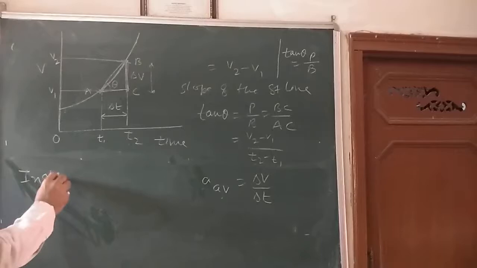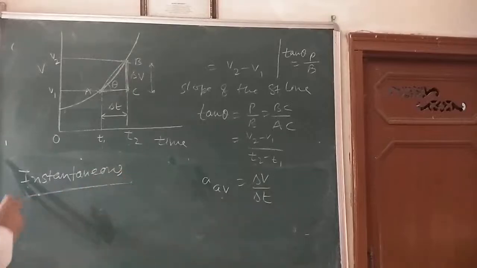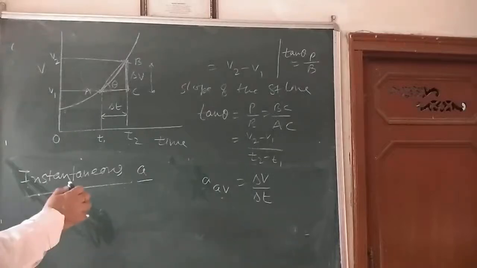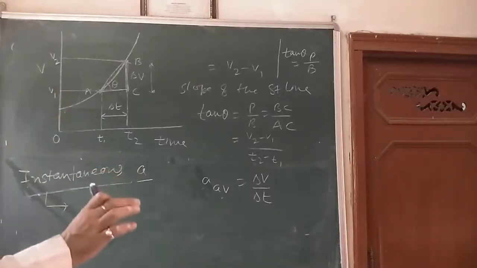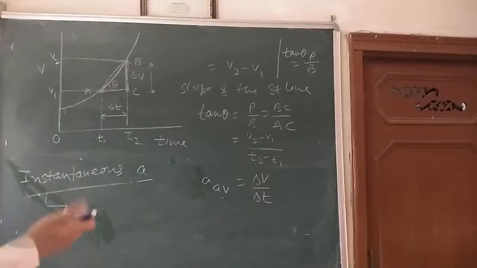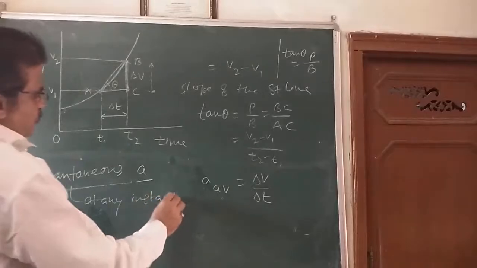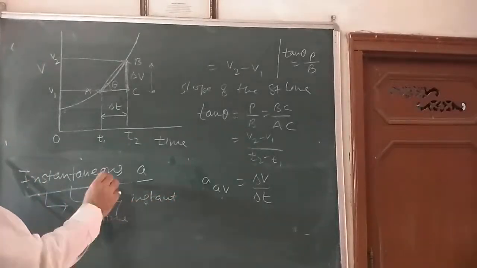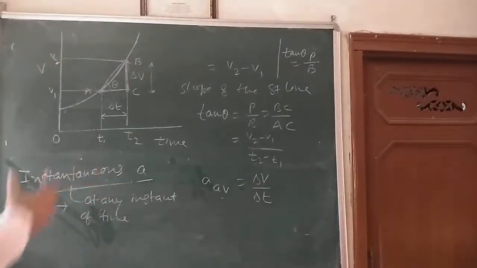What is instantaneous acceleration? Instantaneous acceleration. Write its definition. I can say the acceleration of the object at a given instant of time or at a given point of motion, or I can say at any instant of time, the acceleration noted by the observer is called instantaneous acceleration.